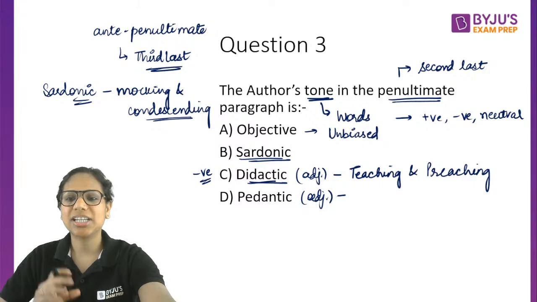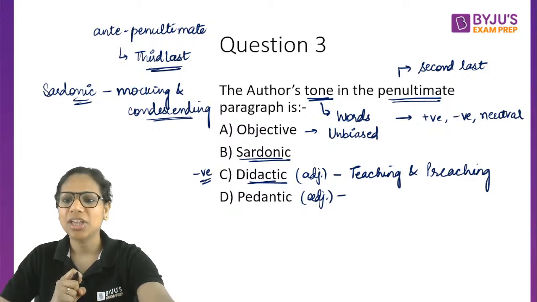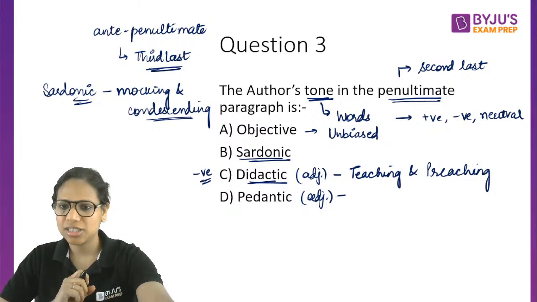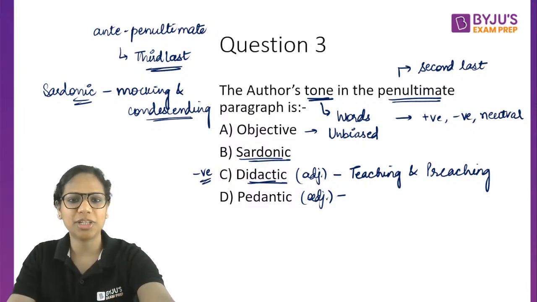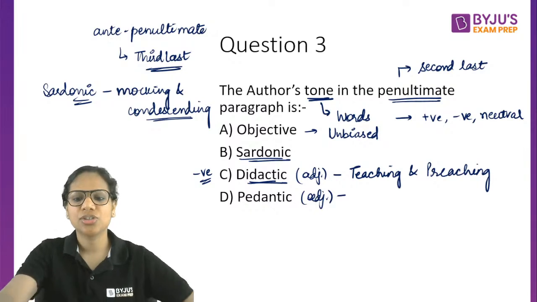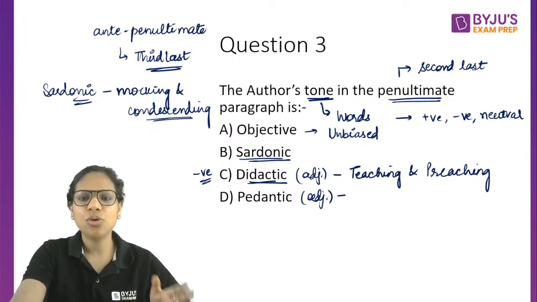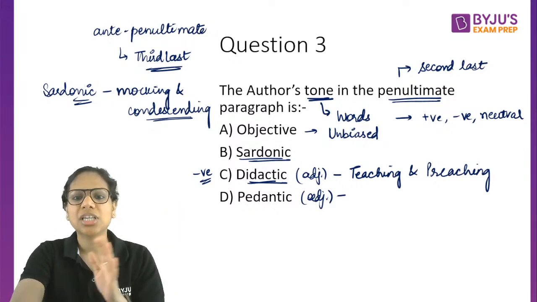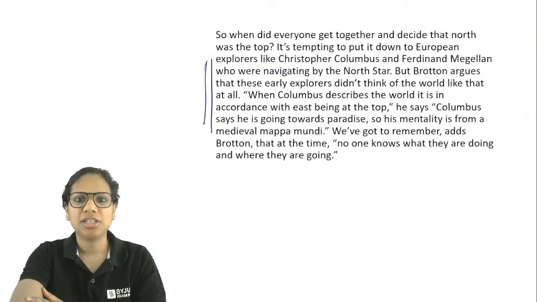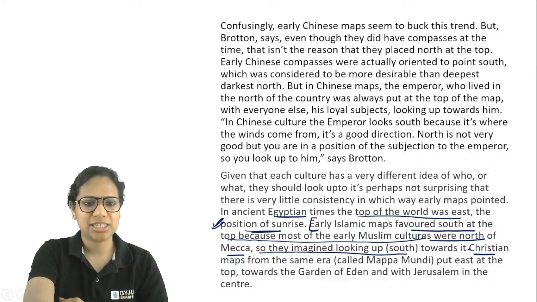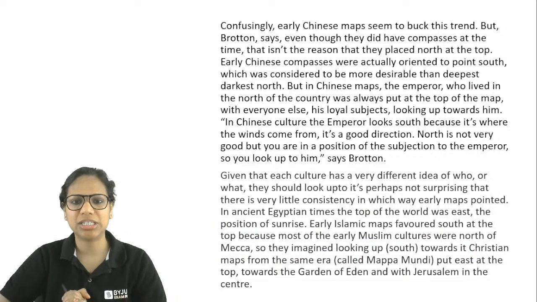So, these are the words that have been used here, right? The last, yes. I'll go to the second last paragraph and then we'll decide what is the tone. Don't worry about that. So, let's go back now. These are the four options given to me: sardonic, didactic, pedantic, and objective. Penultimate paragraph. Yes. So now this is the penultimate paragraph. Read it.